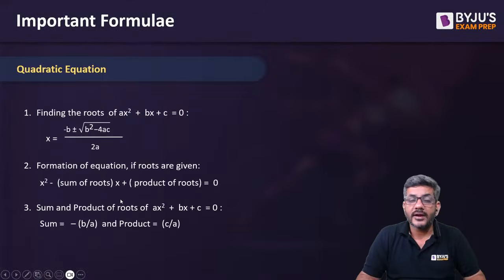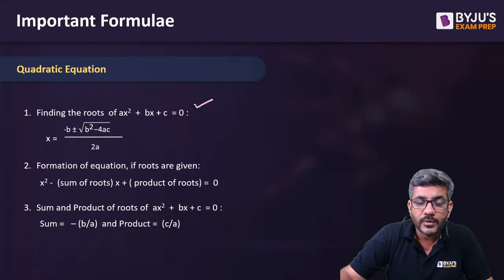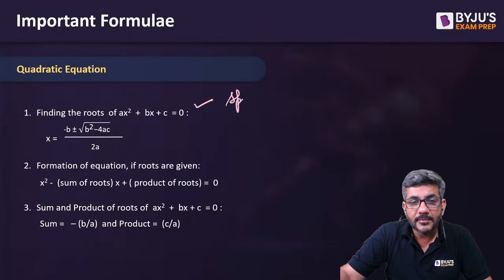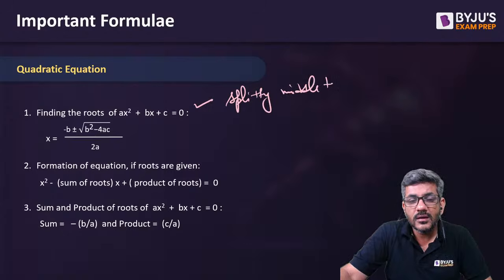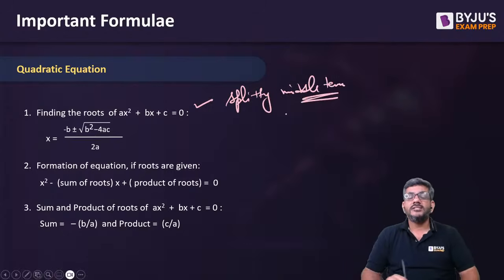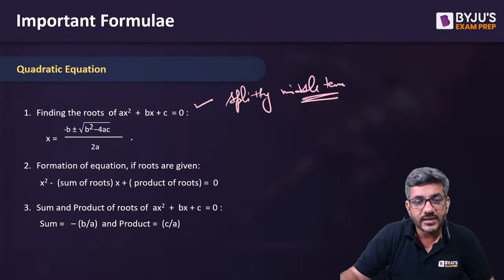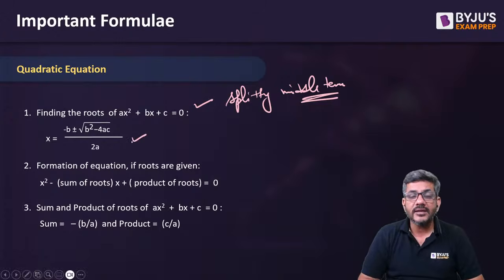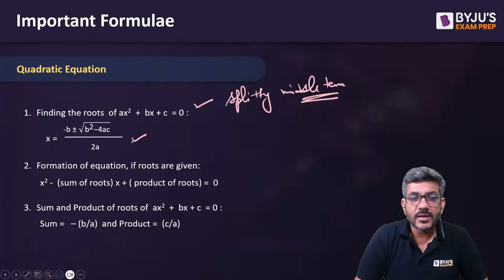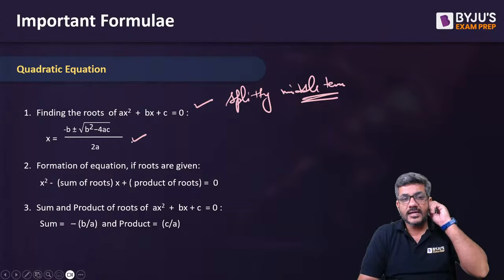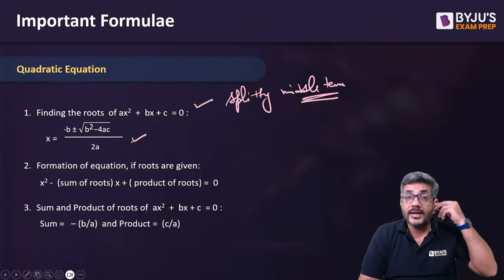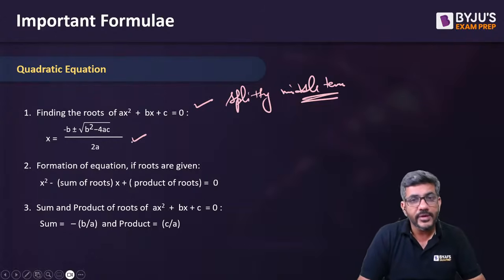Now we'll talk about quadratic equation. How do we solve a quadratic equation? One is splitting the middle term. I'm not talking about that. I'm sure कि वो आप सबको पता होगा, right? और दूसरा फॉर्मूला होता है श्रीधराचार्य's formula, which is written here. X is equal to minus b plus minus root over b square minus 4ac divided by 2a. That is the other formula to find out the roots of a quadratic equation.